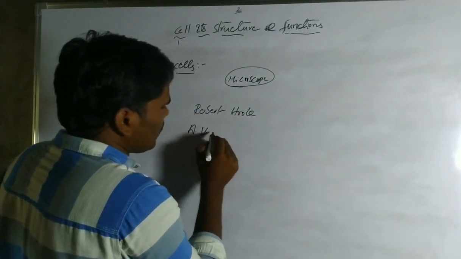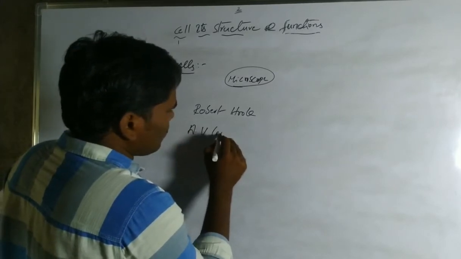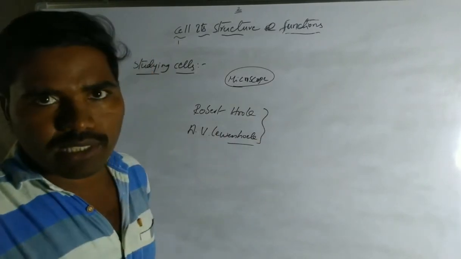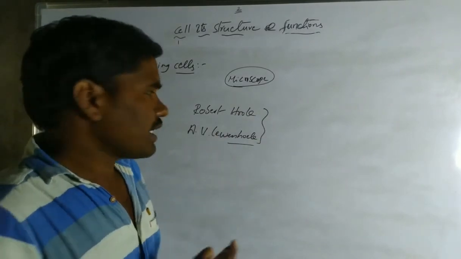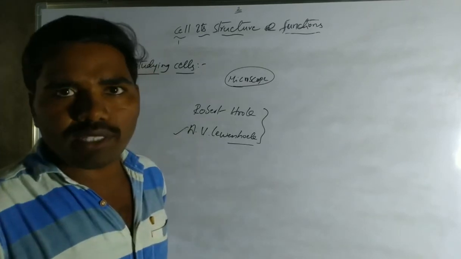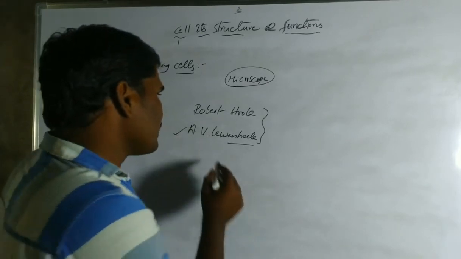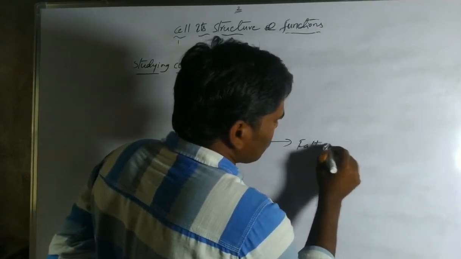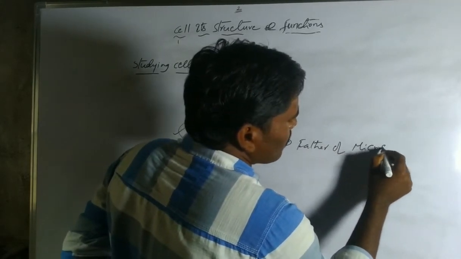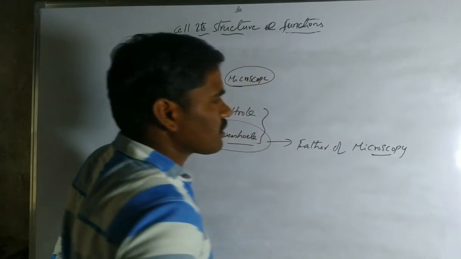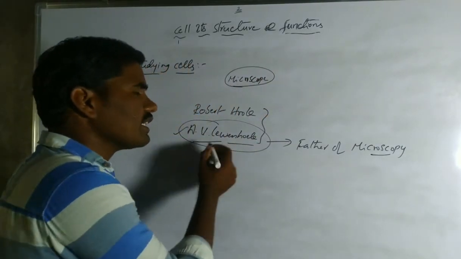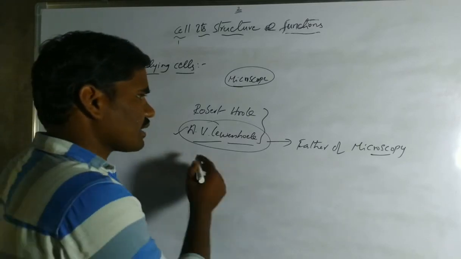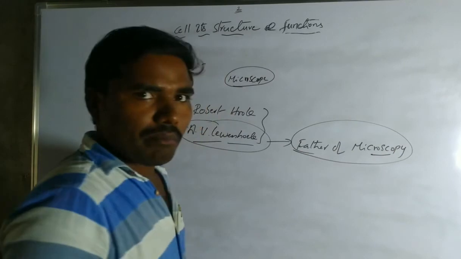Anthony van Leeuwenhoek first observed tiny microorganisms by using the microscope. That's why he is also known as the father of microscopy.